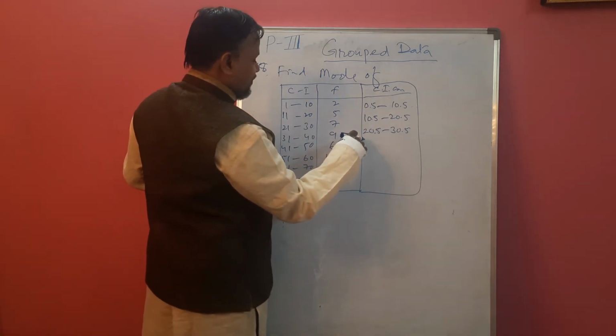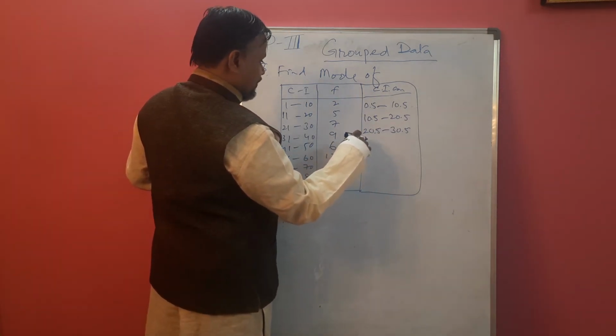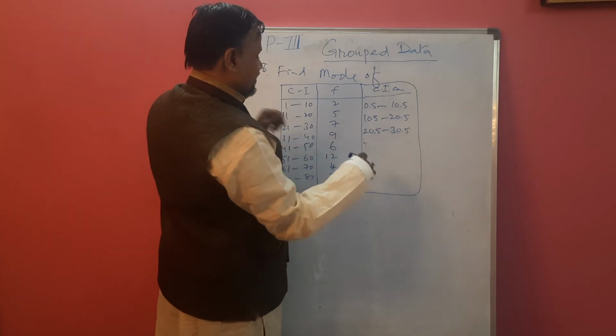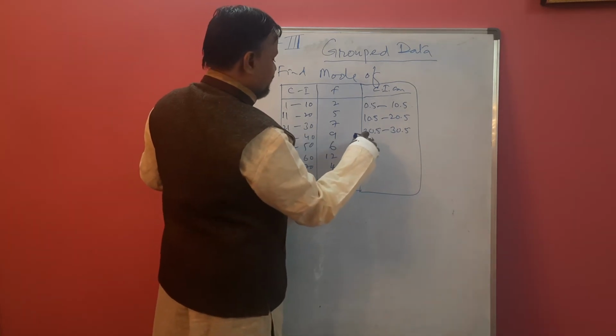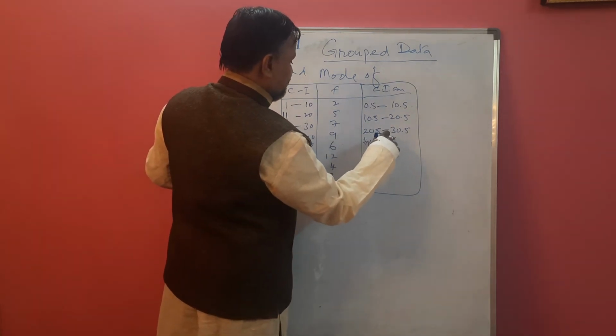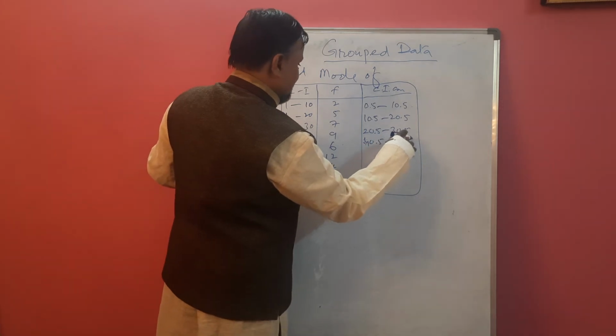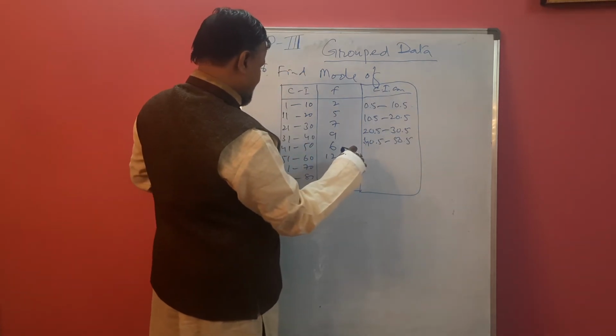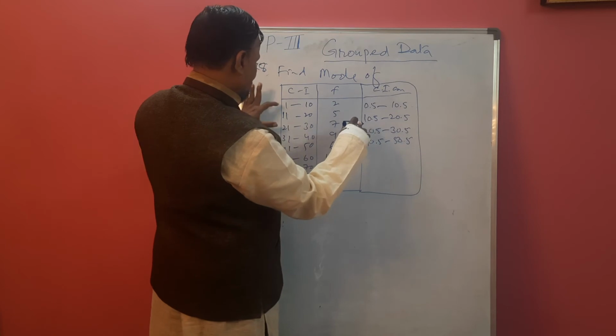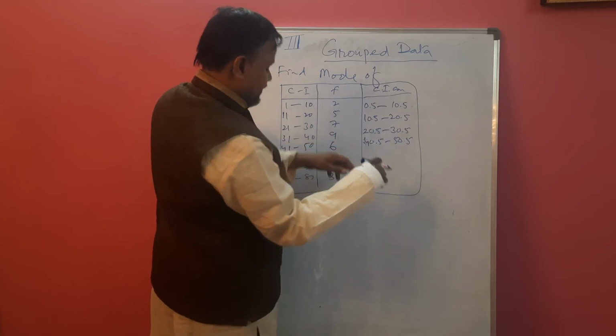This way we can find the next ones: 30.5, 40.5, 50.5. Again 0.5, 10, 20, this one 30.